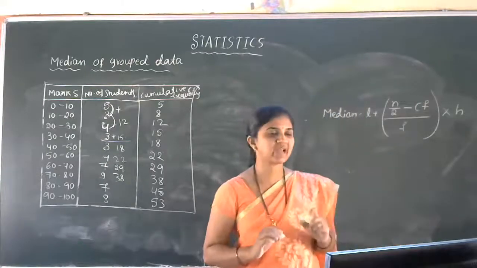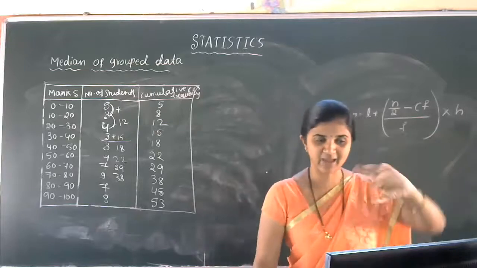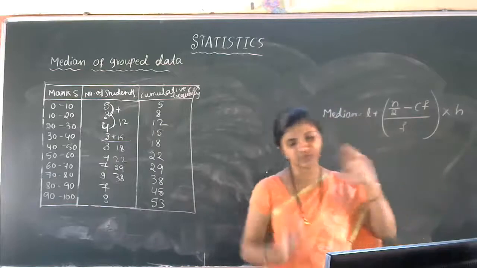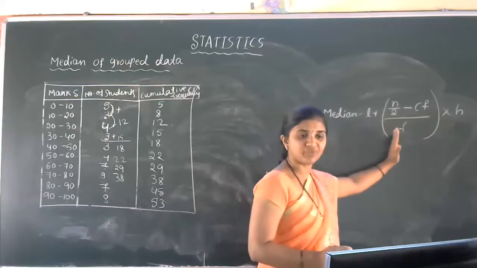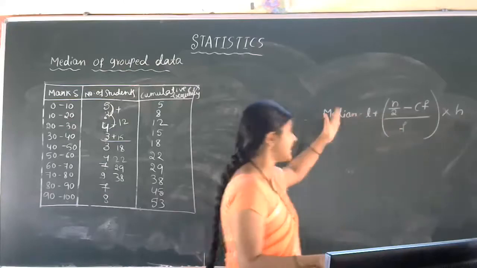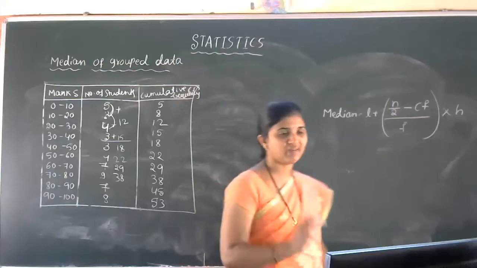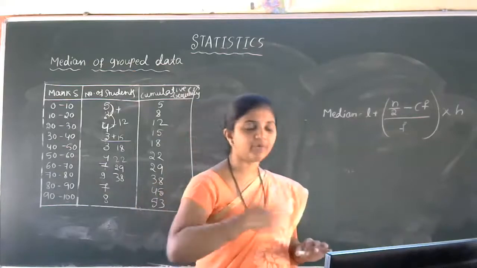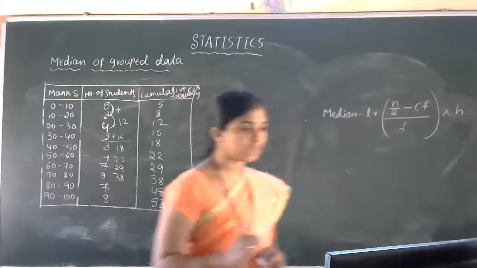CF stands for the cumulative frequency of the class preceding the median class. F stands for the frequency of the median class. Is that clear? H is the class size. L is the lower limit of the median class. N by 2 is the number of observations divided by 2. While sending the notes, I'll send the detailed formula and information. You can check the textbook also because the time is already 11:17.